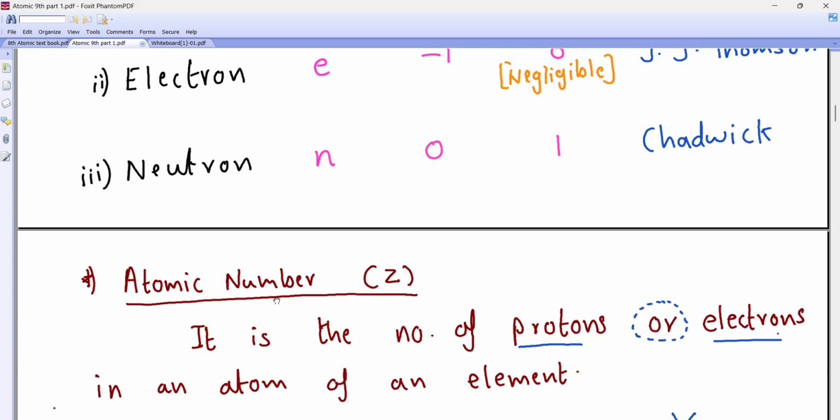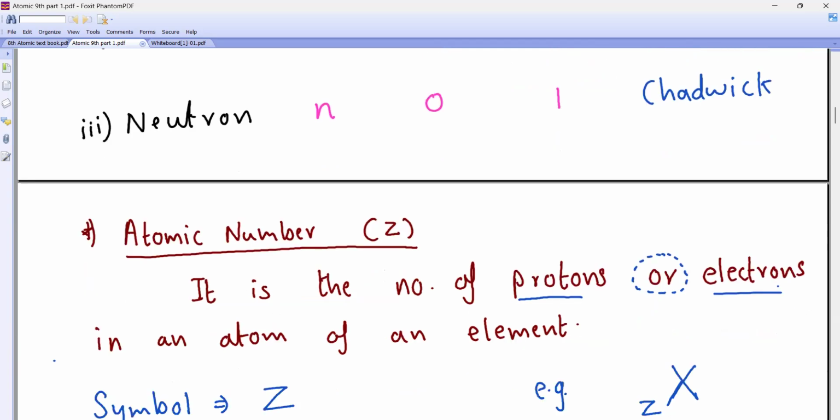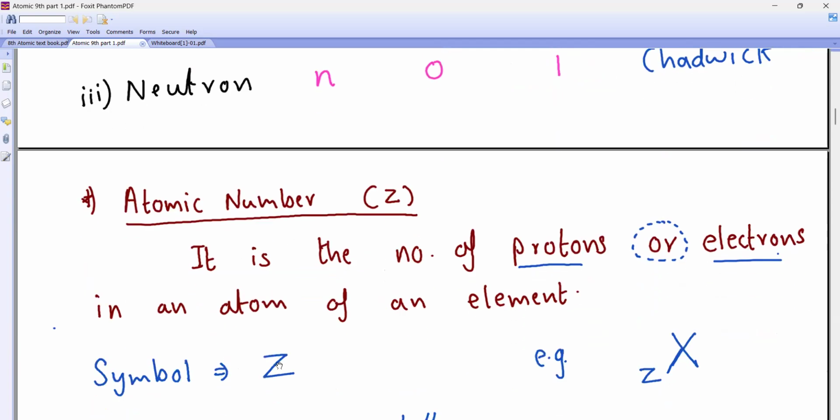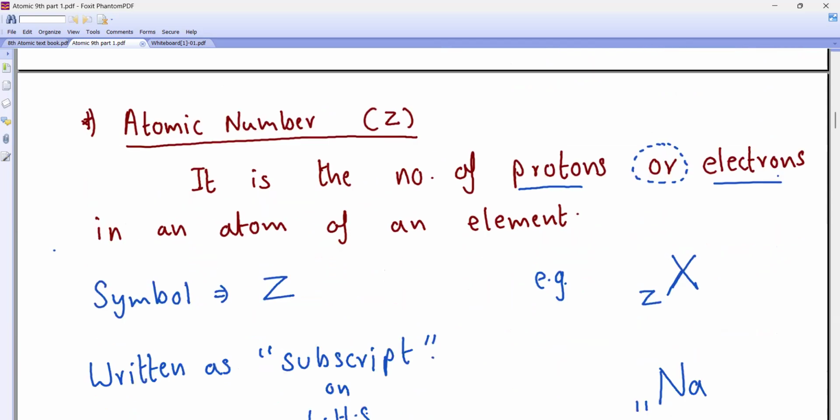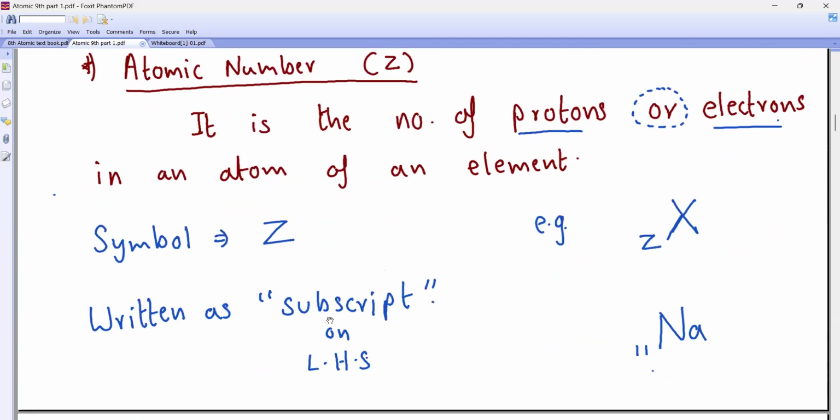Now, what is the symbol for this? How do we write the atomic number symbol? The symbol is Z. And where is it written? It is written on the left hand side as a subscript. Subscript means which we write below. So suppose there is an element X. If I want to indicate its atomic number, I'll write it below, here. Z. So if I have written sodium, what does this 11 stand for? Sodium atomic number is how much? 11. Write it, chalo. No, left hand side.